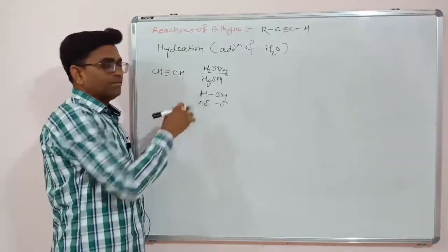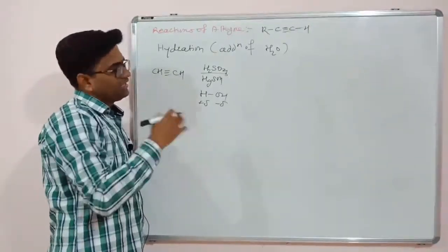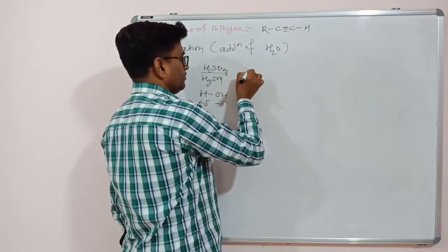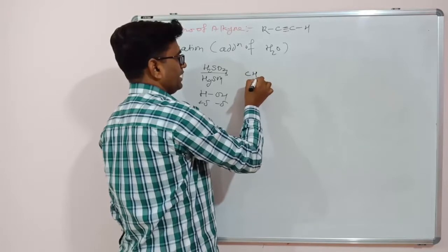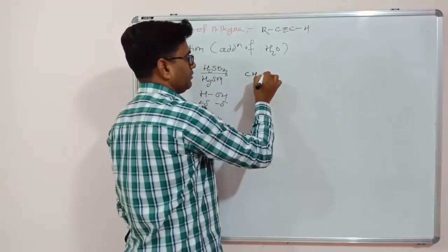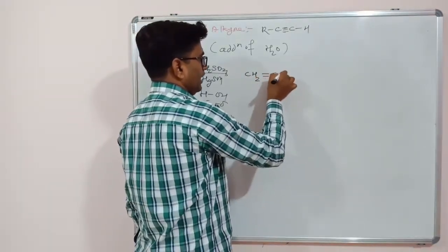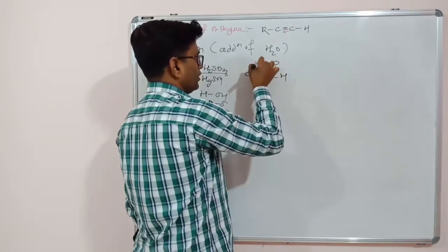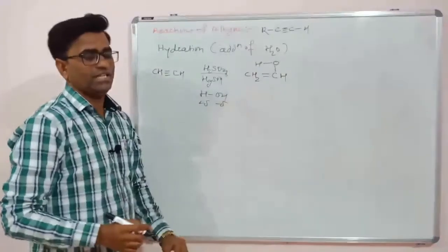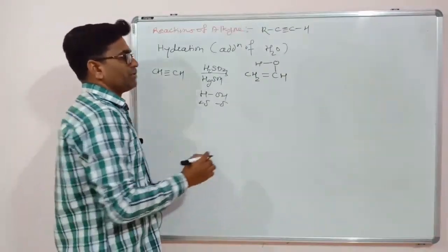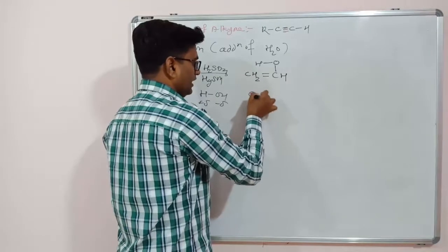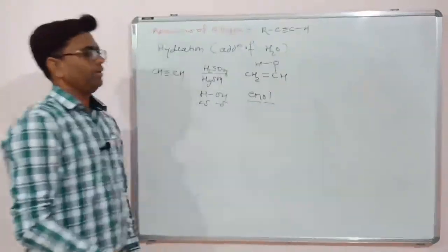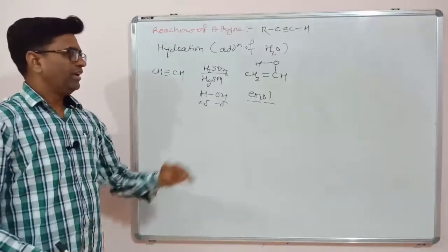Both the carbons have the same hydrogens. So any carbon with OH and H will be okay. So what will happen? See here. Suppose the first CH will get hydrogen. The triple bond is converted to the double bond. And the second CH will form a bond with this OH. I am writing it just like this. Okay. So what will happen? This is an enol. Enol. En means double bond. Ol means alcohol, OH. The product will be an enol.